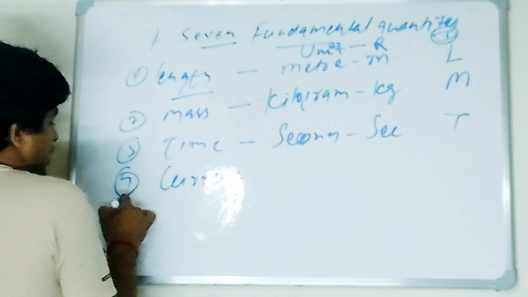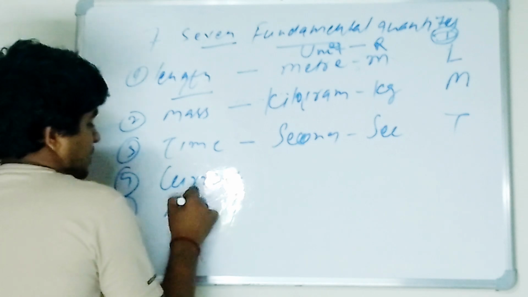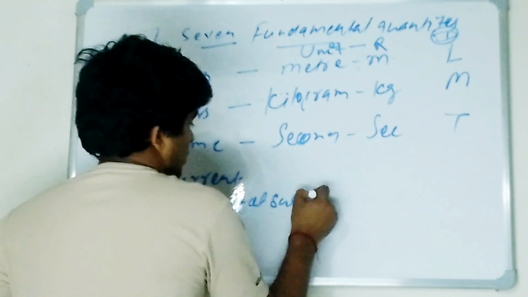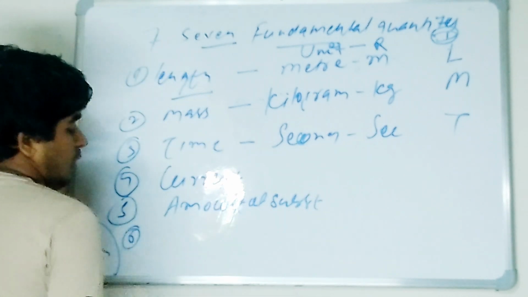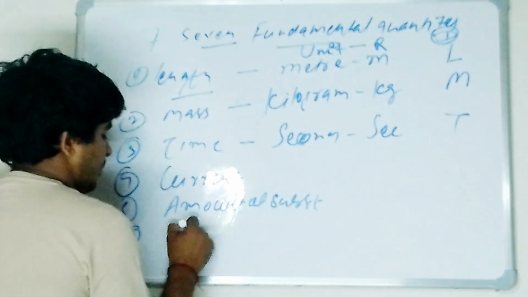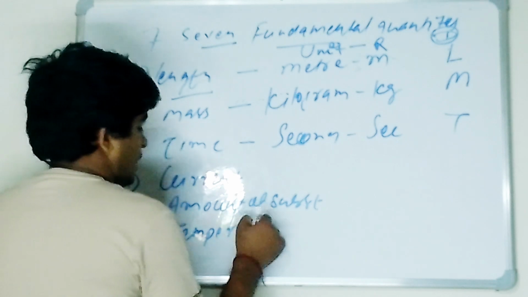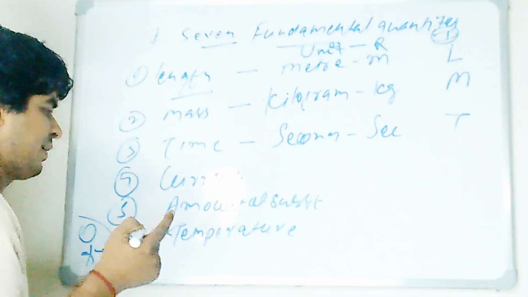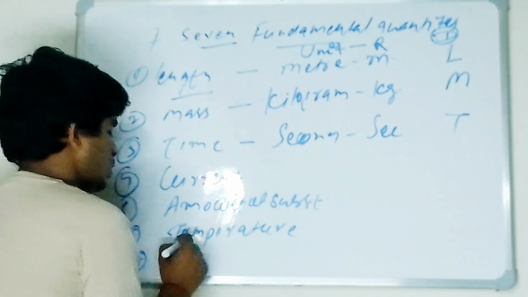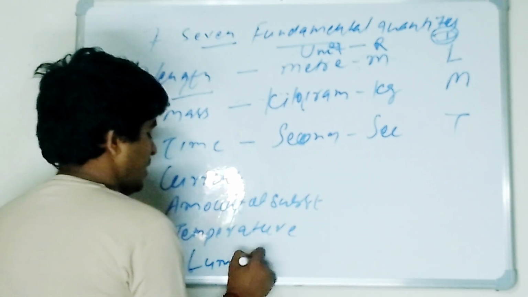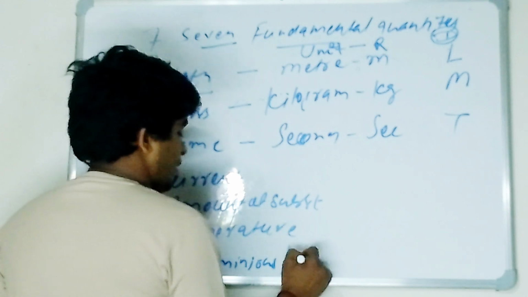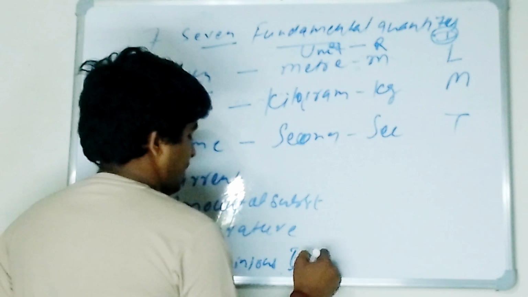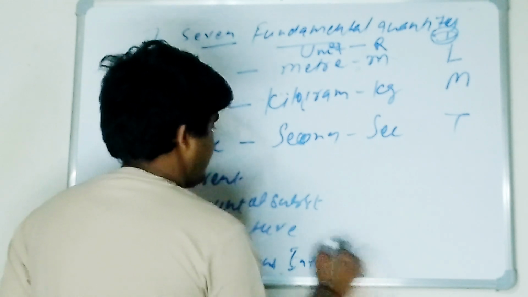The fifth one is amount of substance. The sixth one is temperature. And the seventh one is luminous intensity. We can write either luminous intensity or intensity, I'm writing both, so don't worry.